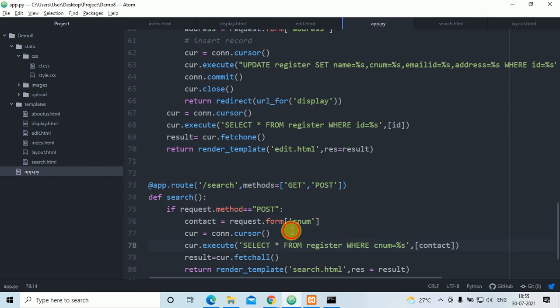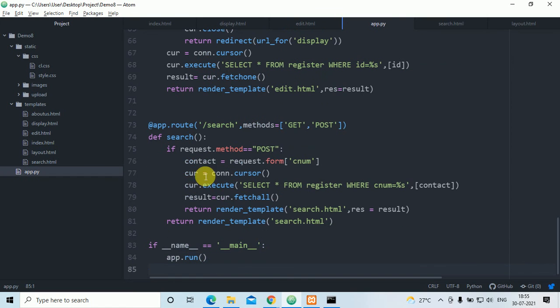app.py, it will come here. Okay, so just a second. If result fetch on, result is equal to result, contact number is not there.